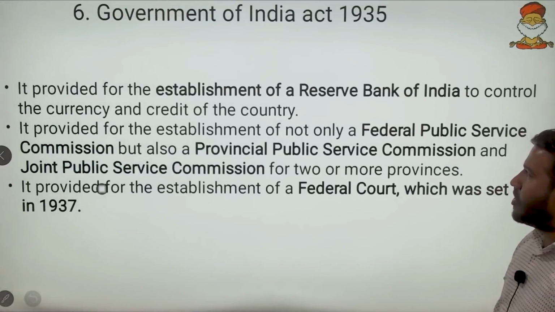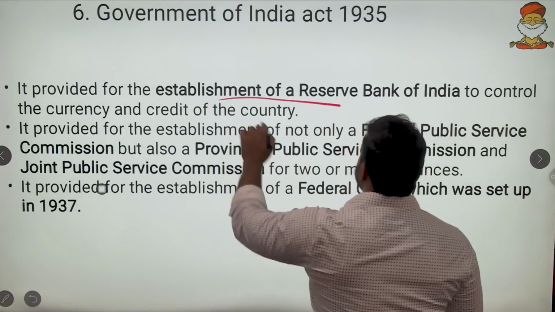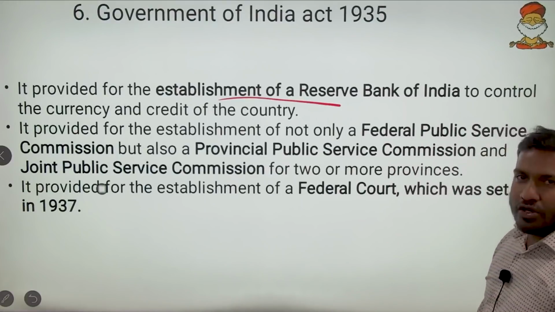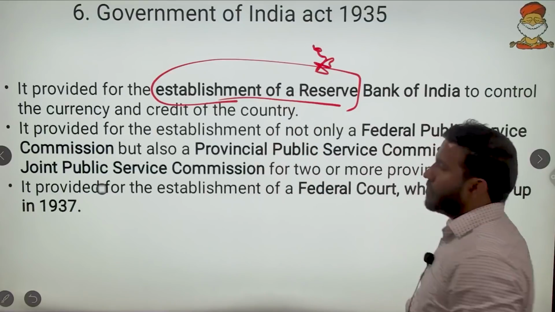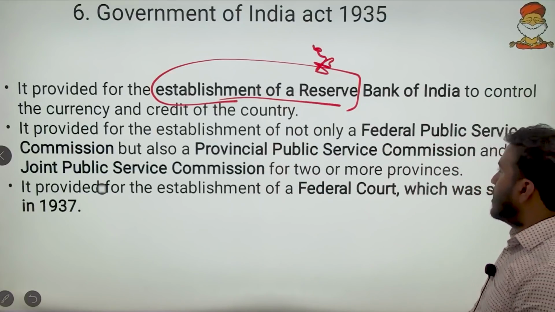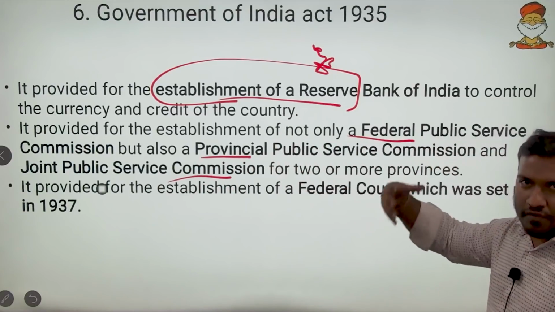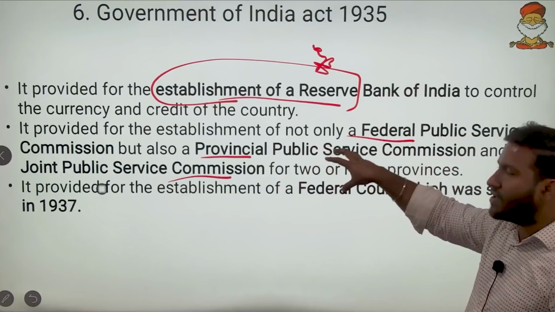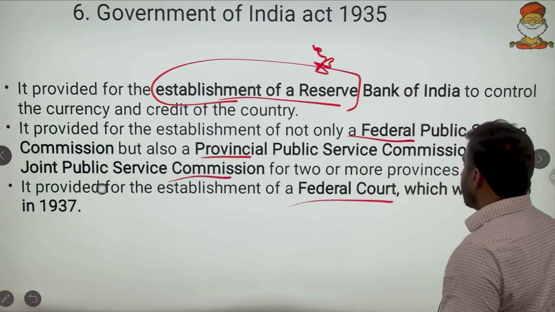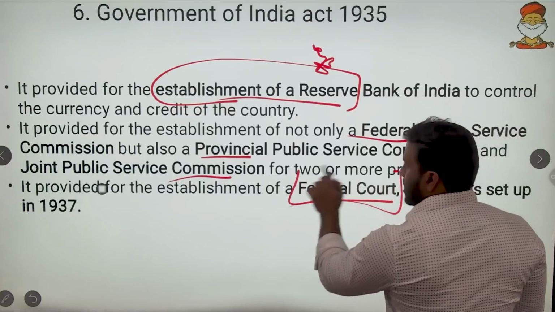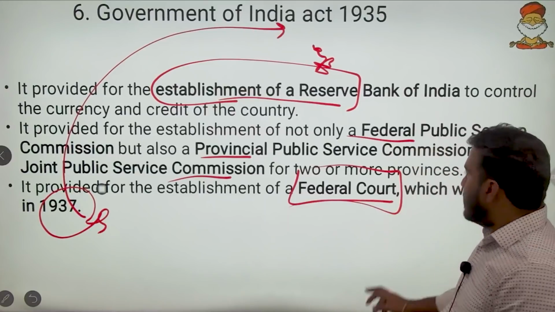Then come to the next, Government of India Act 1935. The highlights: it provided for establishment of a Reserve Bank of India to control currency. This Reserve Bank of India we will also discuss, as it is important. Then it provided for the Federal Public Service Commission, provincial and joint. So this is the evolution of the UPSC. UPSC was born in 1926, and now it evolved. Then it provided for establishment of a Federal Court. So the birth of the Supreme Court was in 1937, as per the 1935 Act. These things we remember here.